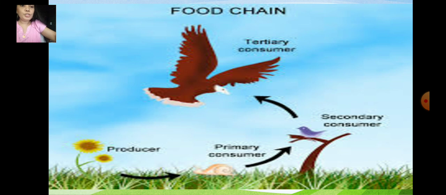And do you know what are called consumers? We have primary consumer, secondary consumer and tertiary consumer. This is all you will learn in the higher standard. Let me give you a small definition. Producers means plants. Plants are called primary producers because they make their own food.